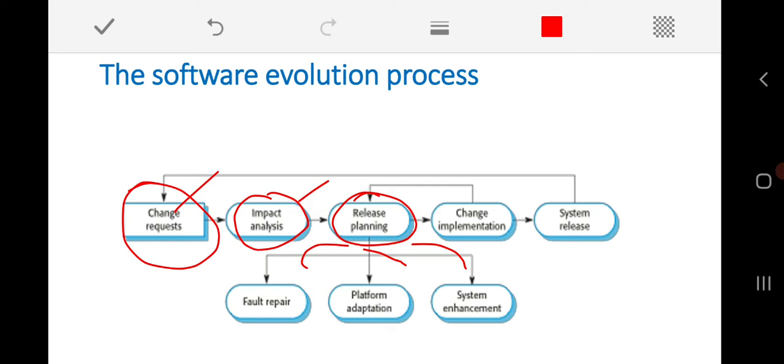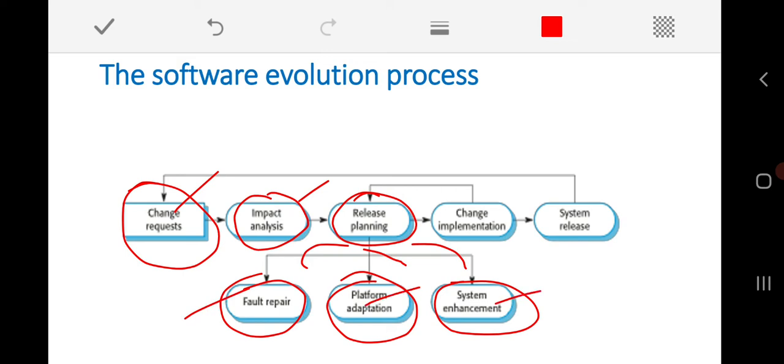Whether this modification or change to the software is because of fault repair, or because of platform adaptation, or because of system enhancement. Is it clear? Based on these three types of maintenance, our release planning will be done.